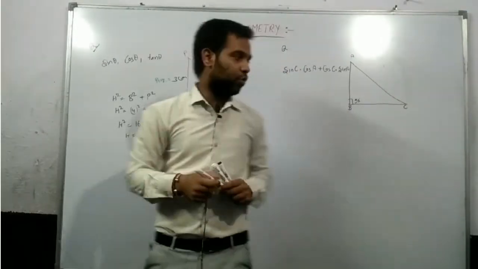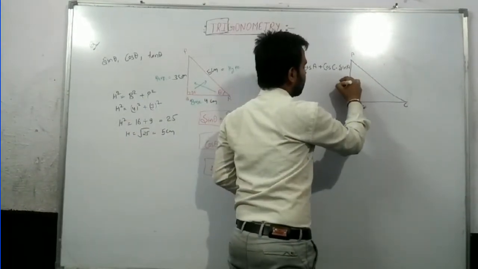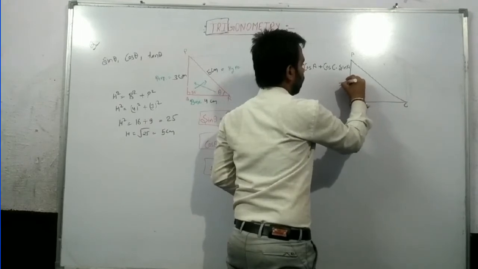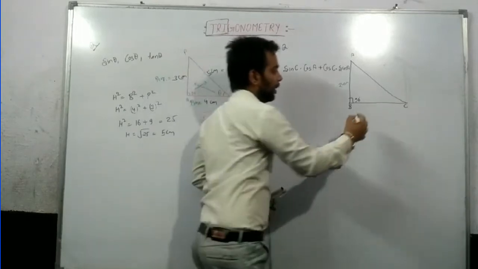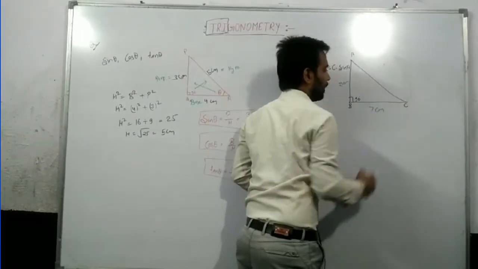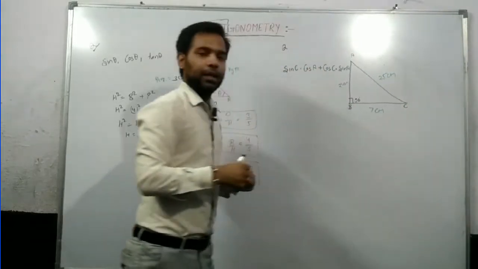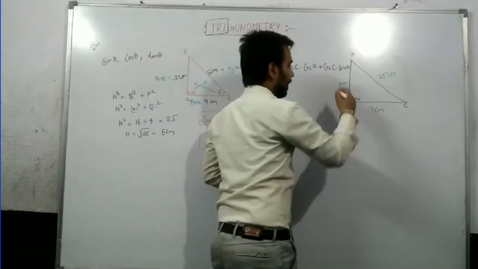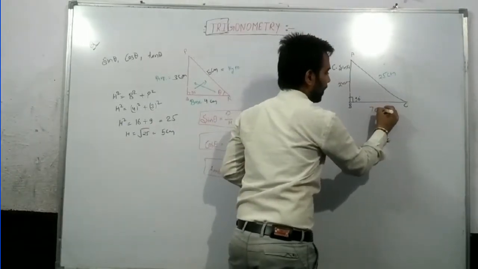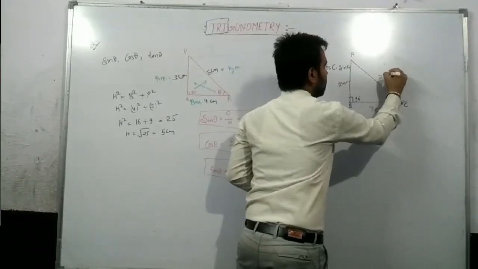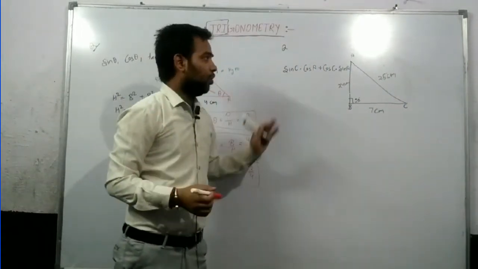For this, we have to find the sides. Suppose that it is given: AB is 24 centimeter, BC is 7 centimeter, and AC is 25 centimeter. Now what to do?